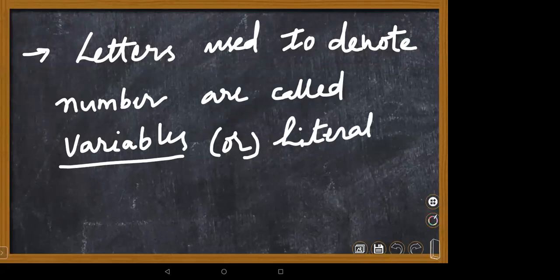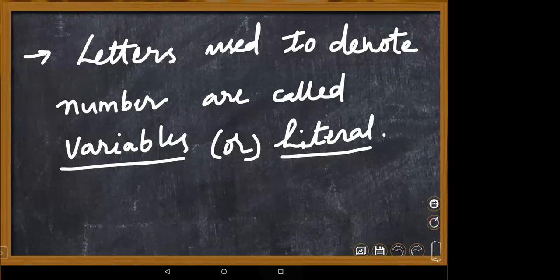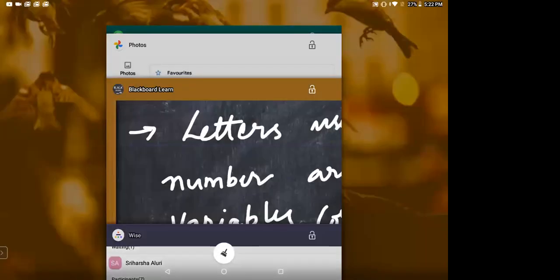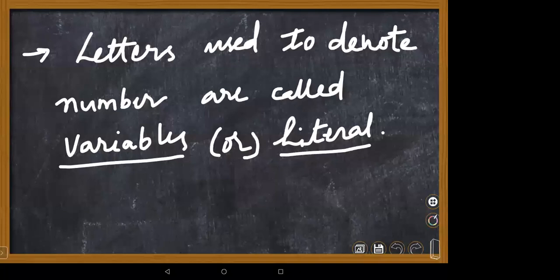The word literal means it's not fixed. It varies. Varies means it changes, continuously changes. Suppose a group of elephants are grazing in a field.